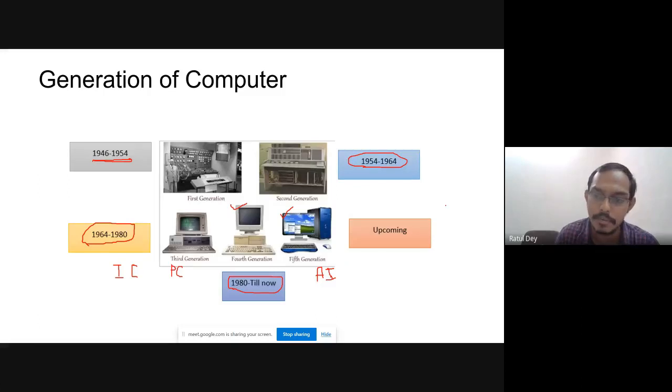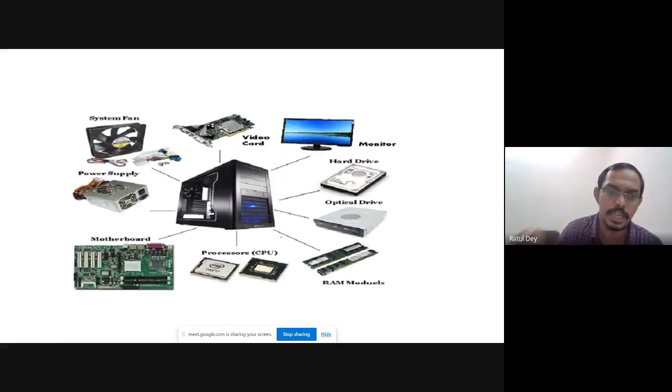So in the upcoming days we will be using the 5th generation computer, and till now we are using the 4th generation computer. I think it is clear to all of you, the different generations of a computer. Now I will go to the next slide.